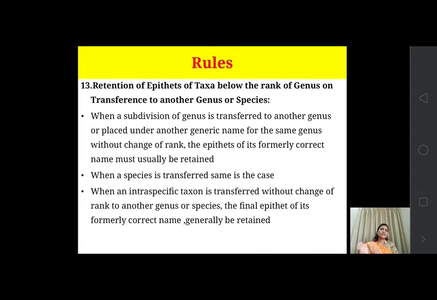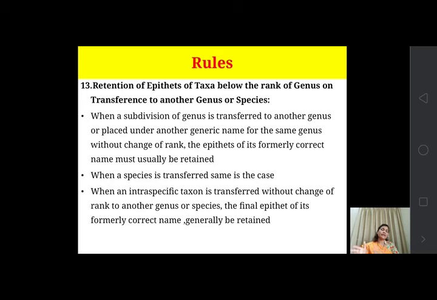When a species is transferred, the same is the case. When a subspecies from a particular species is transferred to another species name and the rank is not changed, the formerly given name is retained in the newly placed position.